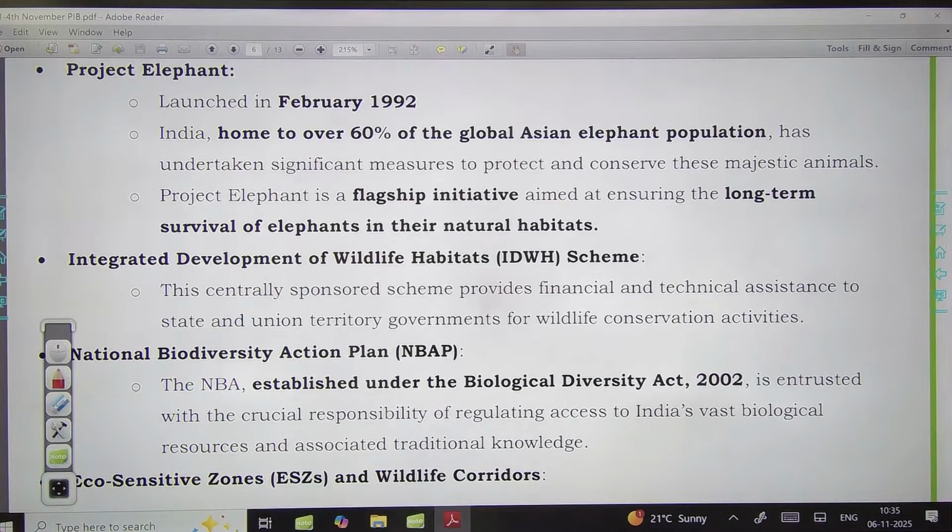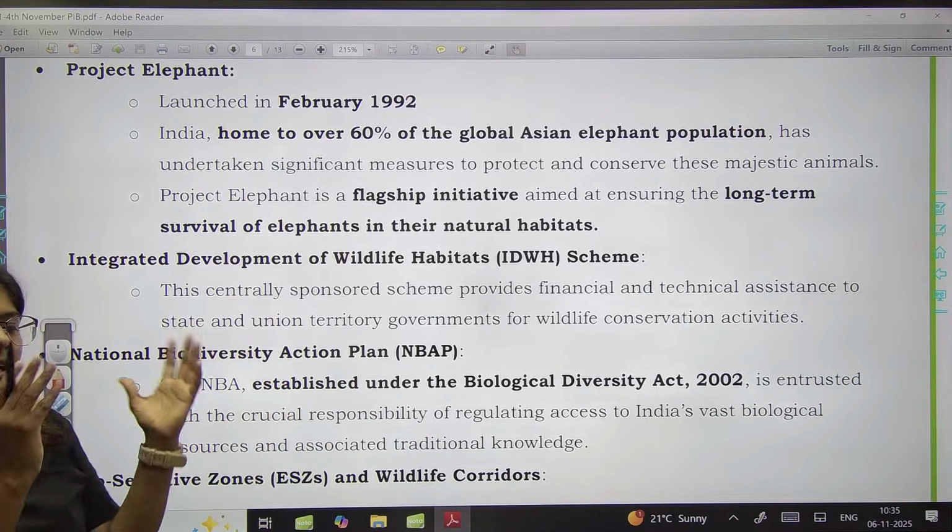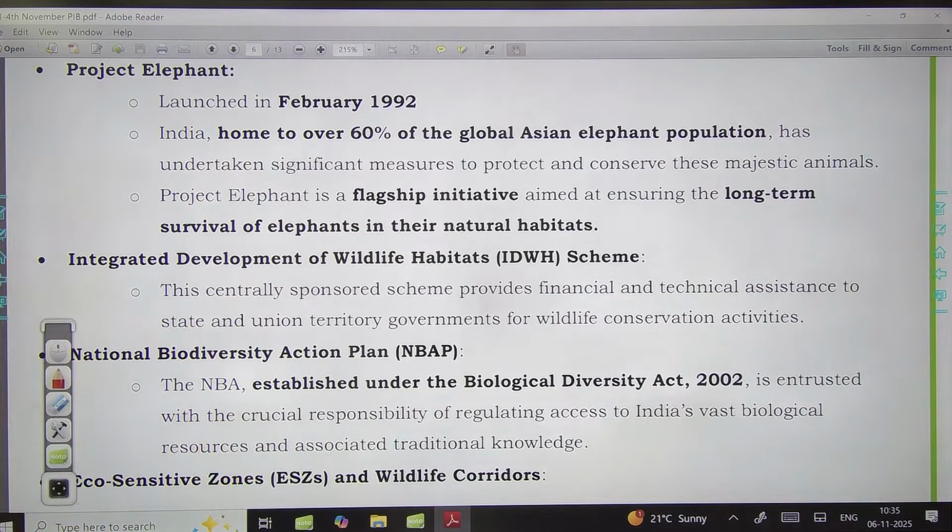Okay, now Project Elephant, it is the national heritage animal. In 1992, to create elephant corridors, elephants, they are very peaceful, you know, the animals, and to protect them this Project Elephant was launched by the government of India, and India is home to 60% of the global Asian elephant population.